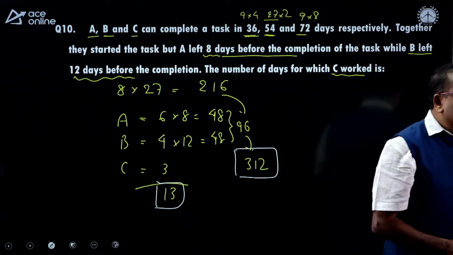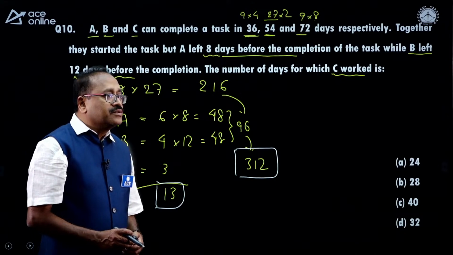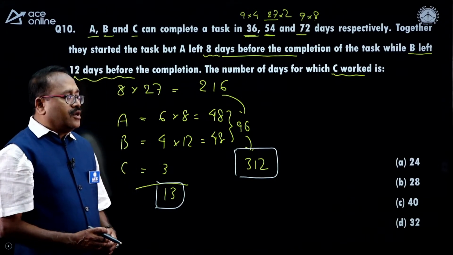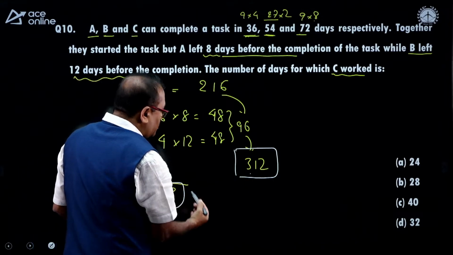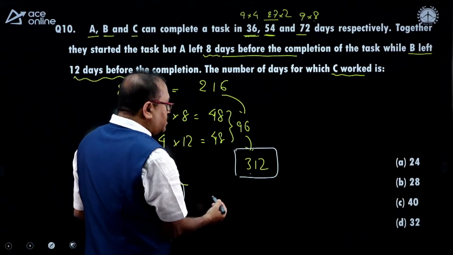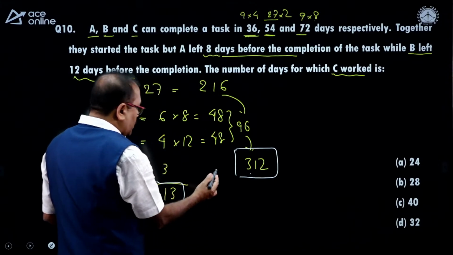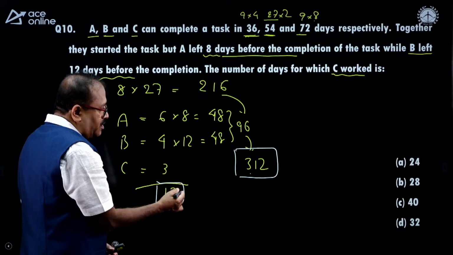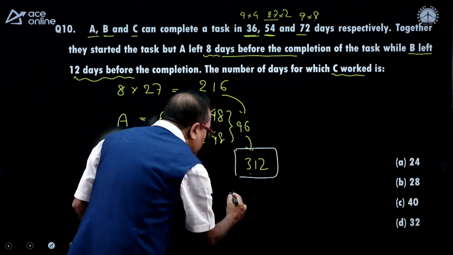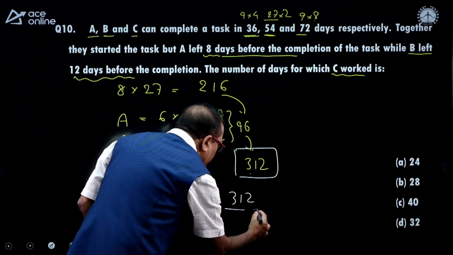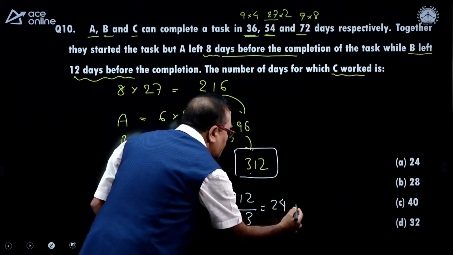Let me check Pawan's answer. Okay, so how much does it come to? When I divide 312 by 13, I am getting 24 days.